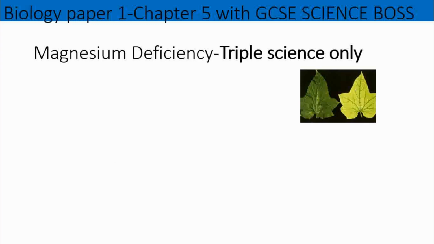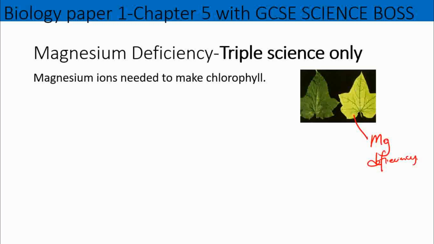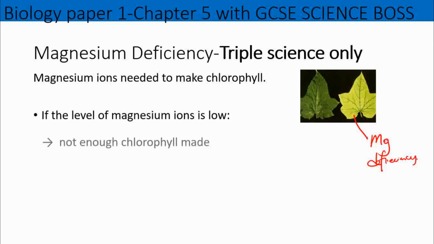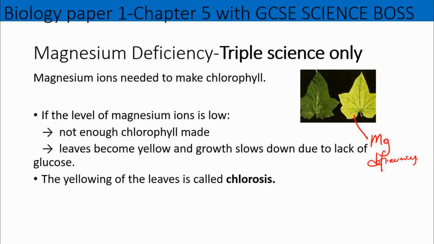All right, so for magnesium deficiency, have a look at the leaves there. Okay, so you can see the one on the right here that has some sort of magnesium deficiency. Because of the yellow in there, because magnesium is an integral part for making chlorophyll. So no magnesium, no chlorophyll, therefore it will show up as being yellow. So not enough chlorophyll made, leaves become yellow, growth becomes stunted, and therefore you're going to make less glucose. You also need to know that the yellowing of leaf is referred to as chlorosis.